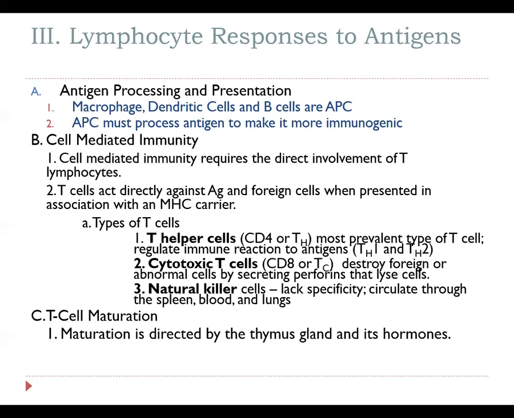T cell maturation must occur before activation. T cell maturation does occur with the thymus gland hormones. So basically, T cells are produced by the bone marrow. After they are produced by the bone marrow, they are subjected to a round of hormones secreted by the thymus. After the thymus secretes the hormones upon them, they are then directed to be a particular type of T cell. For example, some become T helper, some become T cytotoxic, so forth and so on. After maturation, they will then undergo activation. Activation is basically the antigen processing and presentation process.